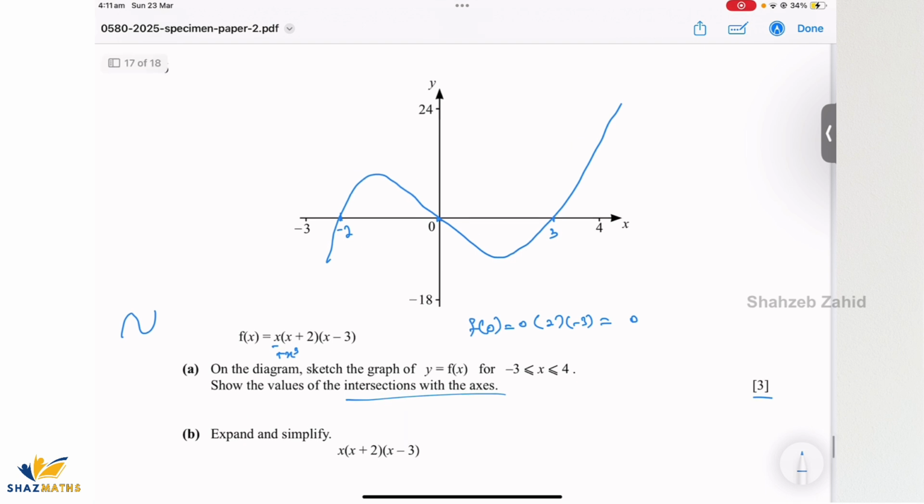So I'm going to say this is 0, 0. I'll mark this one as 3, 0, and this one as -2, 0.